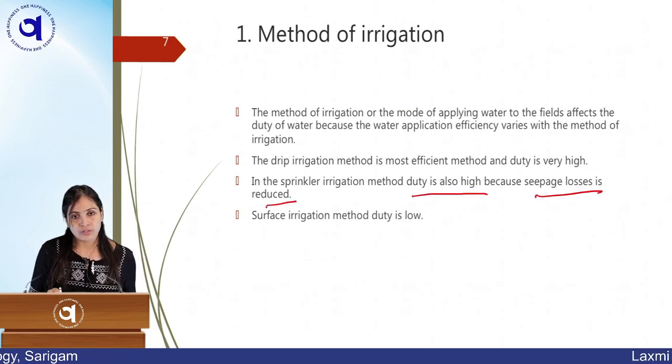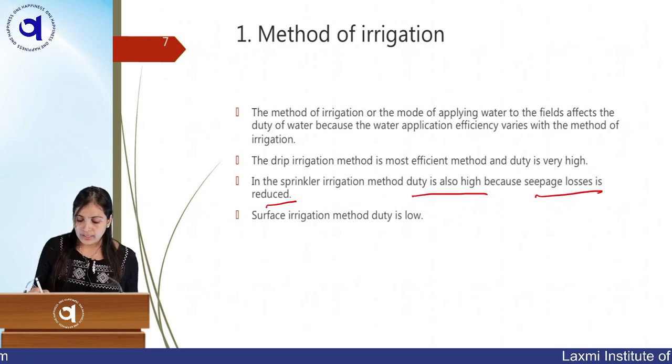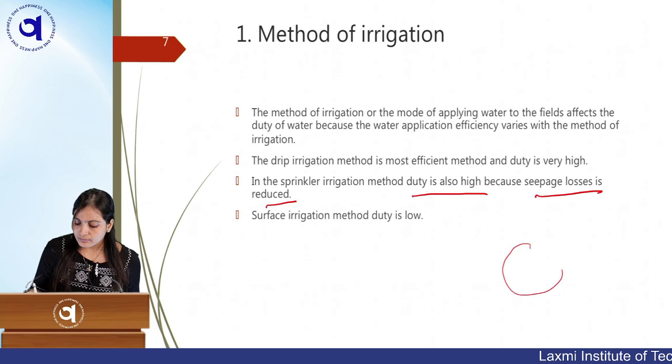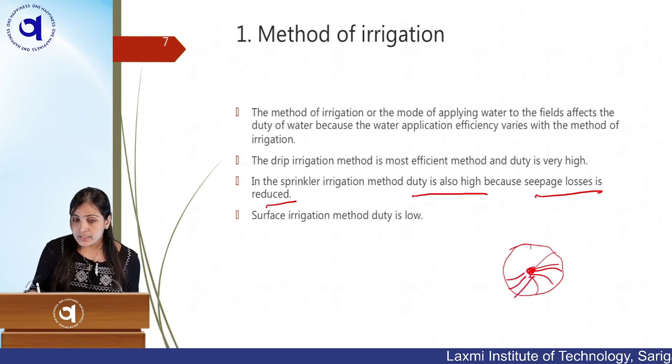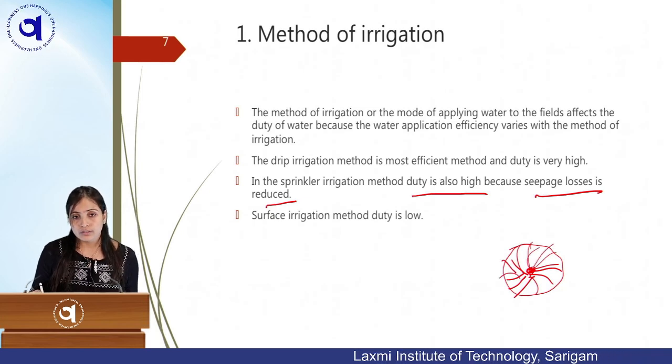loss is reduced. In this you are supplying water like a fountain in a certain radius. For example, one irrigation system is there with a riser, then it will rotate and supply water to this radius. So here your uniformity coefficient is more, as it is distributing water uniformly to the area, so the duty will be high. In the surface irrigation method, duty is low.